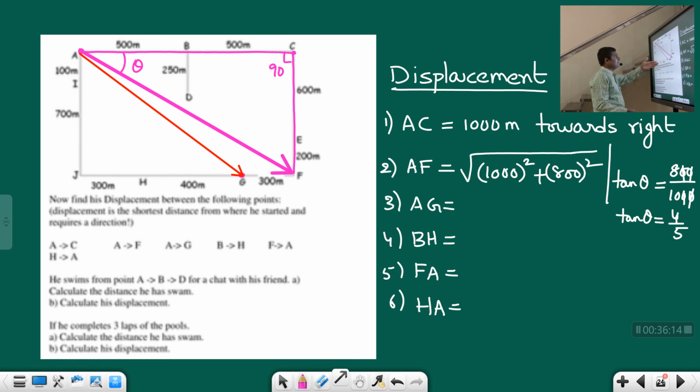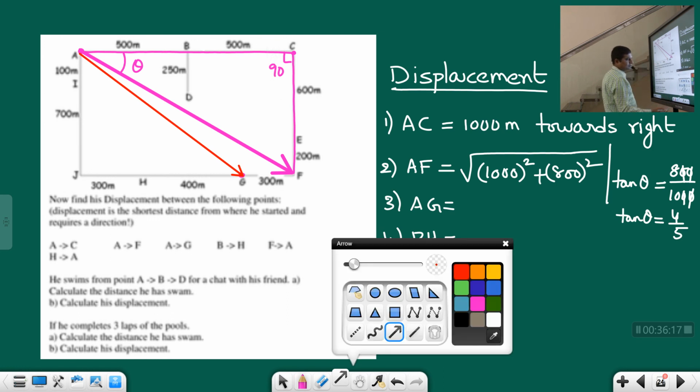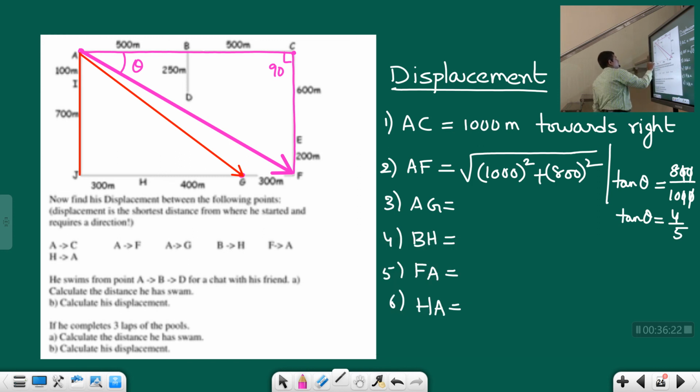Take this triangle AJG. This is all mathematics students, it's all about mathematics. You can take this triangle. In this triangle, you know AJ length is how much students? 800, because 700 plus 100, 800. And what about the length of JG? Here directly they have given, this is 300 plus 400, 700. So therefore you can easily calculate under root 800 square plus 700 square, which will give you the magnitude.